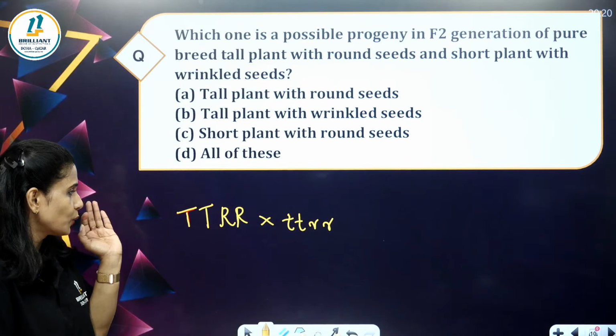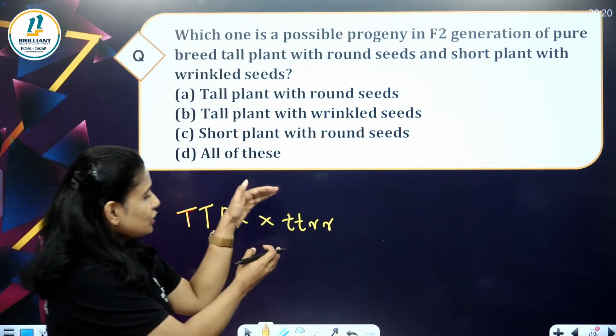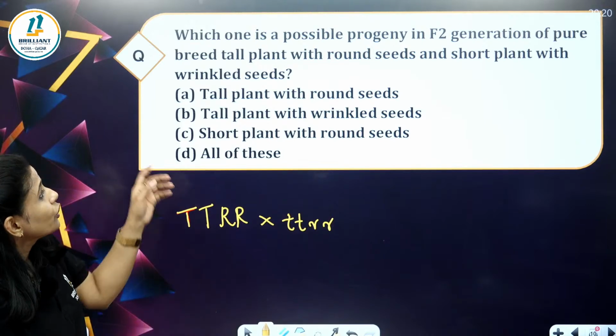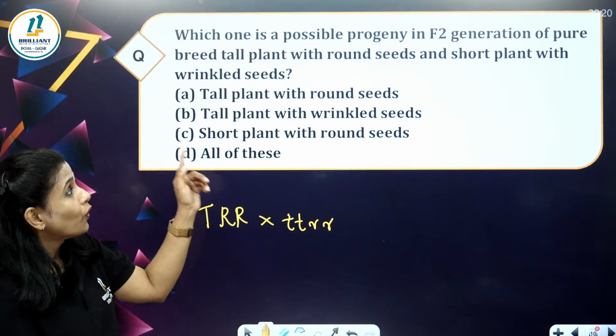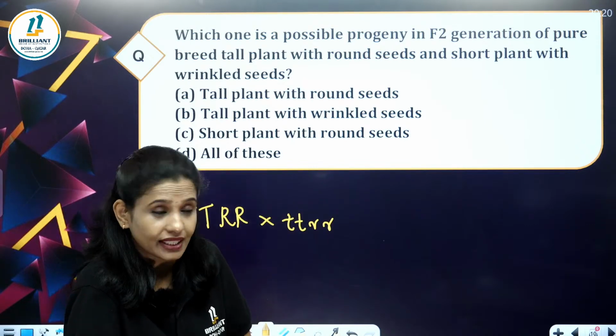So here is the cross: tall, round with short, wrinkled. You have to find out the possible progeny in F2 generation.